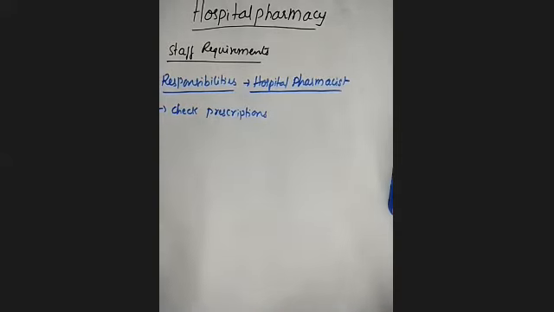Because sometimes there is a chance of errors in the prescription. So that is going to be checked by the hospital pharmacist. This is the first and foremost responsibility of a hospital pharmacist.